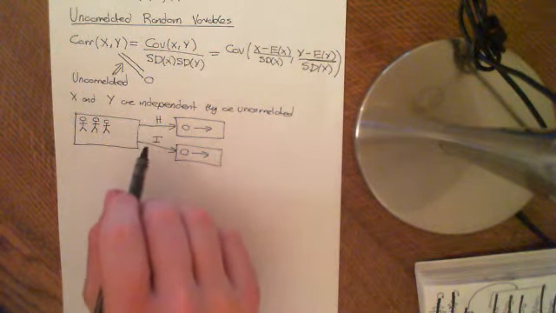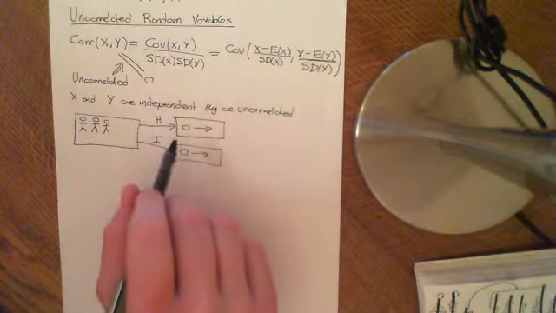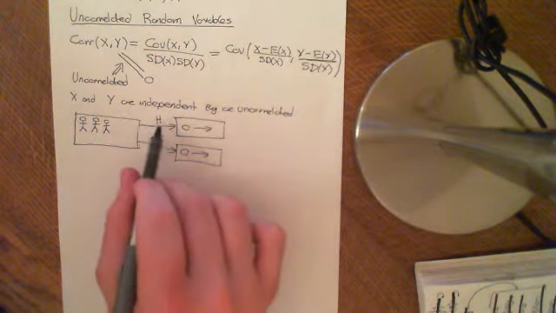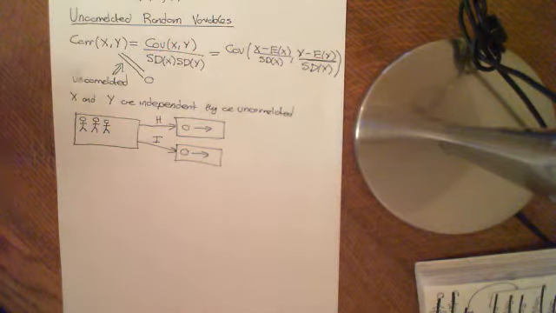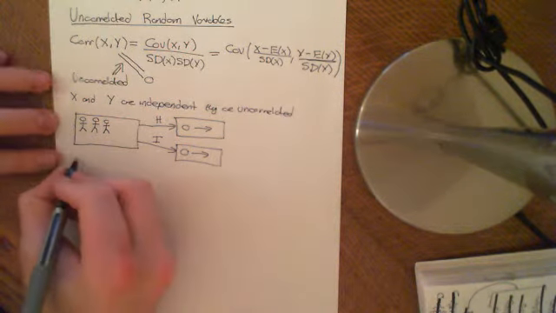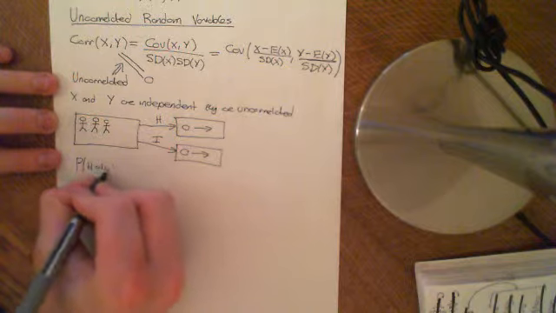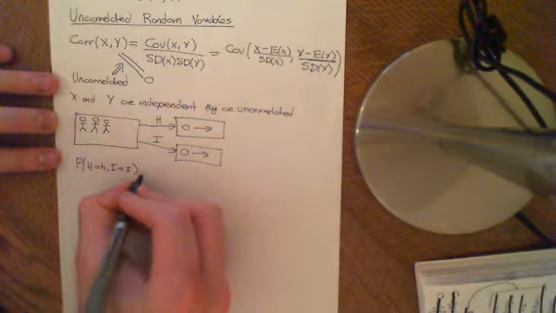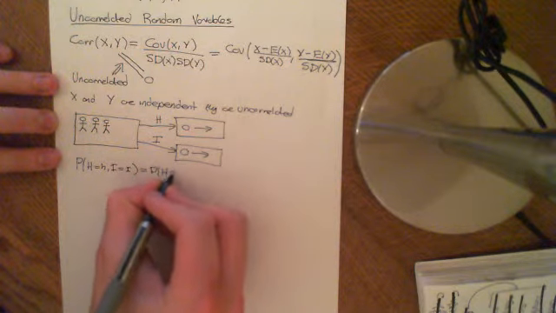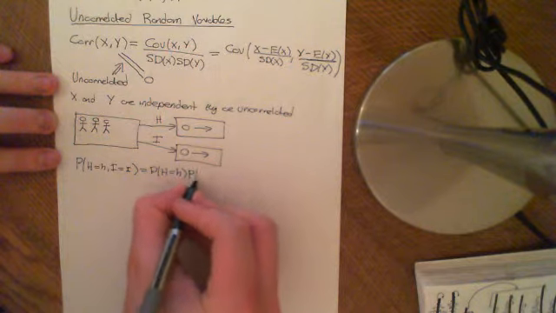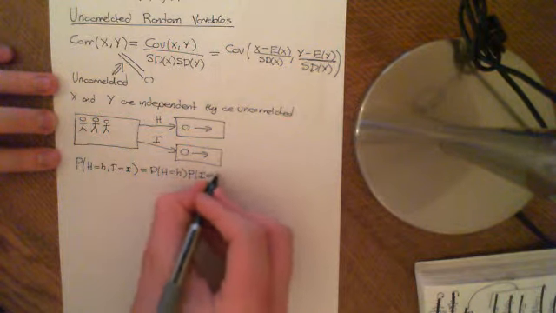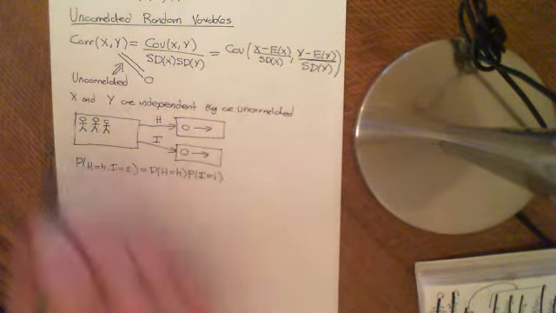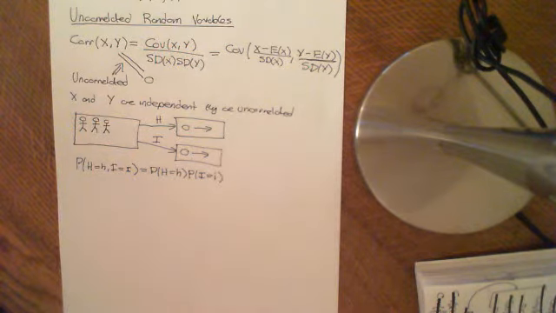So basically, if you want to know the probability that your height is equal to some, let's say, little h, and your intelligence is equal to some little I, then that is just going to be equal to the probability that height is equal to little h times the probability that your intelligence is equal to little I. That is the definition of independence in terms of probability spaces, abstract definitions.